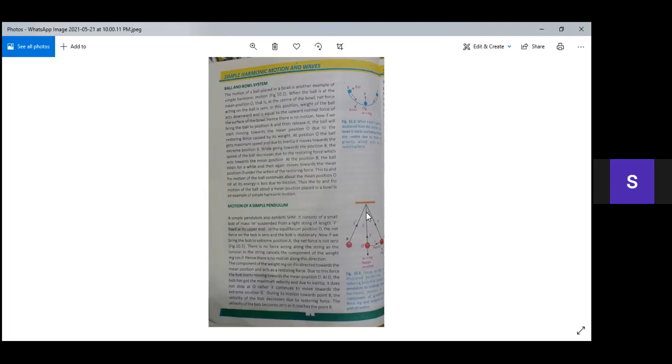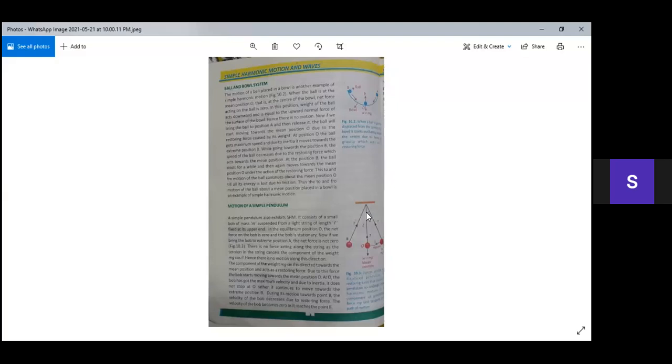And also we know that there is a restoring force present in the bob at point A. So what is the restoring force? This is basically the component of weight, mg sine theta, which will move the bob towards its mean position O. So the mg sine theta is directed towards the mean position O. Due to this force, the bob starts moving from position A to position O. At the mean position O, the bob has maximum speed.